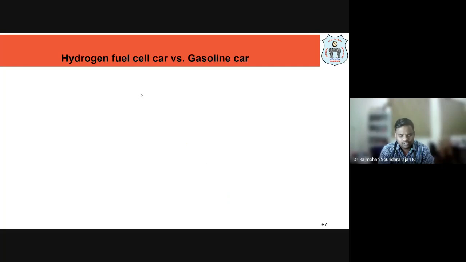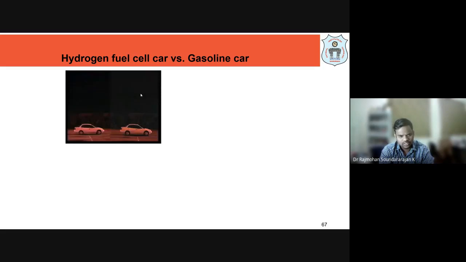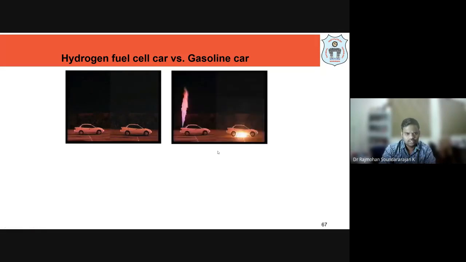For what I am saying, we want to demonstrate it. A demonstration is done with a hydrogen tank car and a gasoline tank car. With respect to time, you yourself witness what happens. This is scientifically proven. We have two cars. I hope you are able to see the screen. On one side you have a hydrogen fuel cell car, and on the other a gasoline car, that is a petrol or diesel car. You can see the difference in how they burn with respect to time.